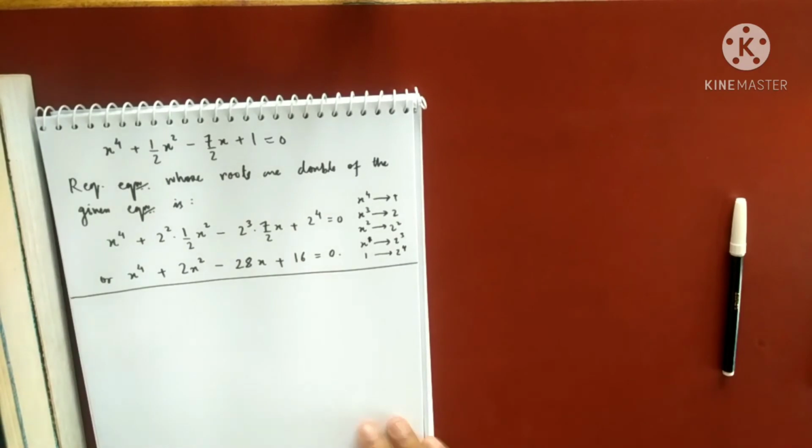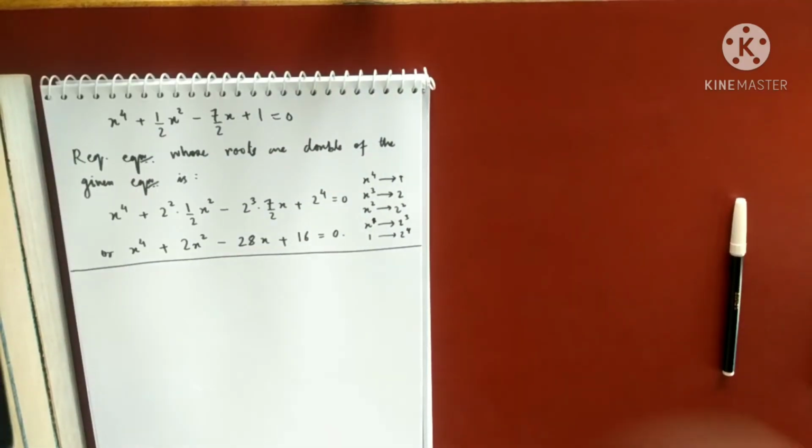Very quickly I will do one more sum. Similarly, if I ask you, find the equation whose roots are negative roots of the given equation. That means find the equation whose roots are minus alpha 1, minus alpha 2, dot dot dot, minus alpha n. That means you will multiply x to the power n by 1, that remains same, and then x to the power n minus 1 by minus 1, then x to the power n minus 2 by minus 1 square, and so on.